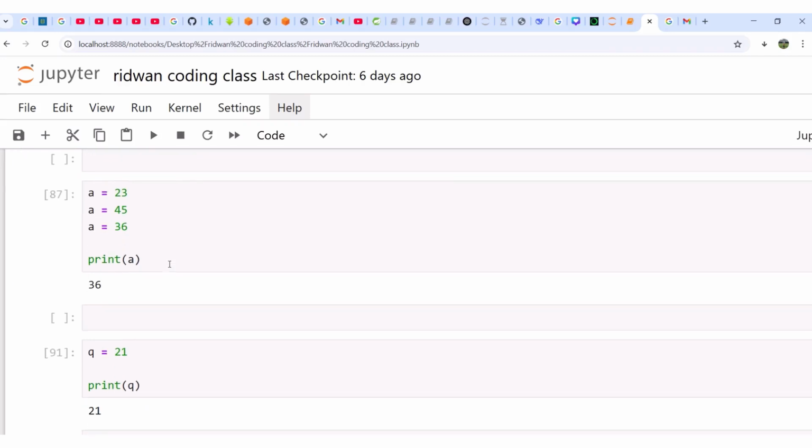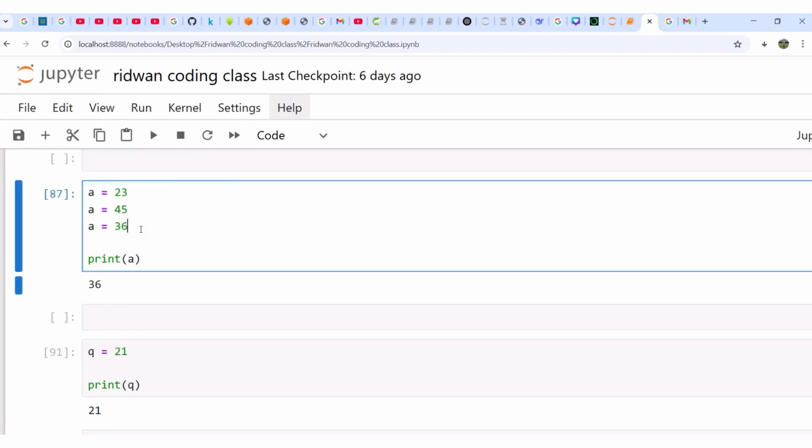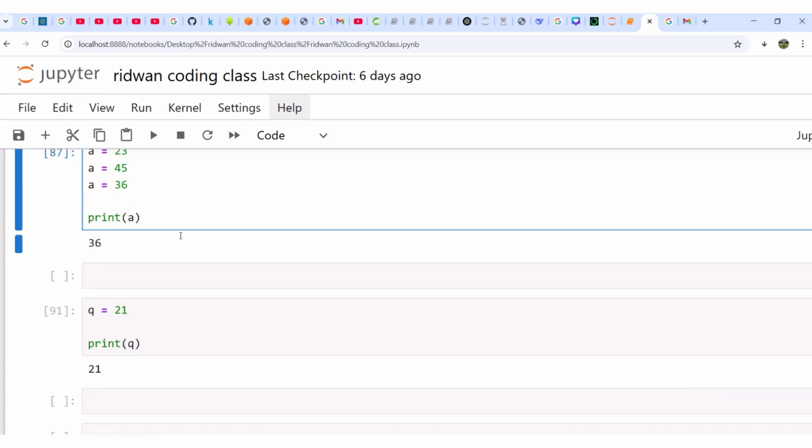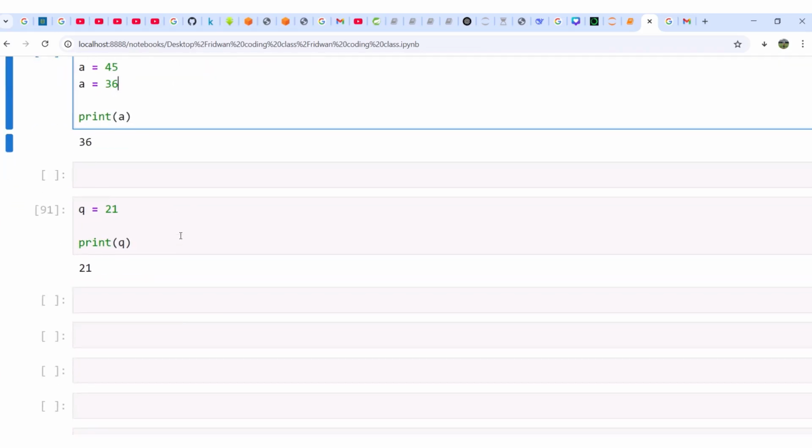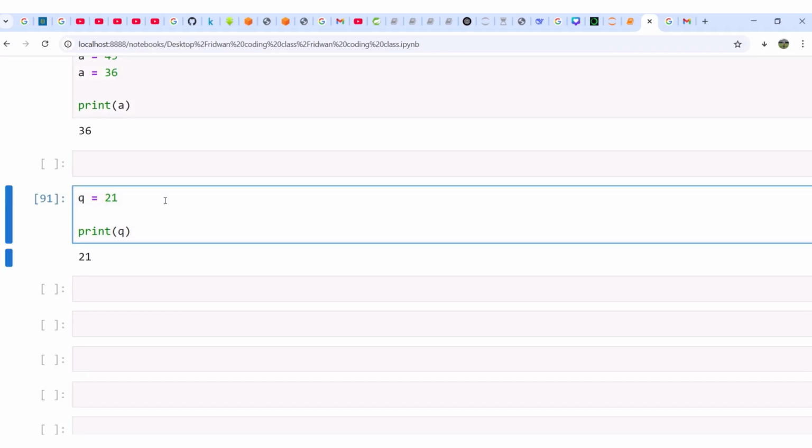And finally, we talked about when you assign something to a variable and assign something else to the same variable, mind you, the last thing you assign to the variable is what is going to be recognized when you make a reference to it. And finally, we said that Python is case sensitive. If you assign something to lowercase q, then if you want to make a reference to it, you have to say lowercase q, not uppercase. If you assign something to uppercase Q, then you have to make a reference to that.